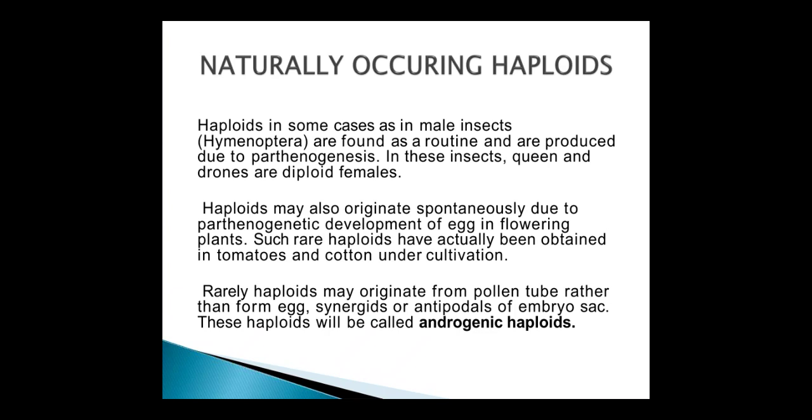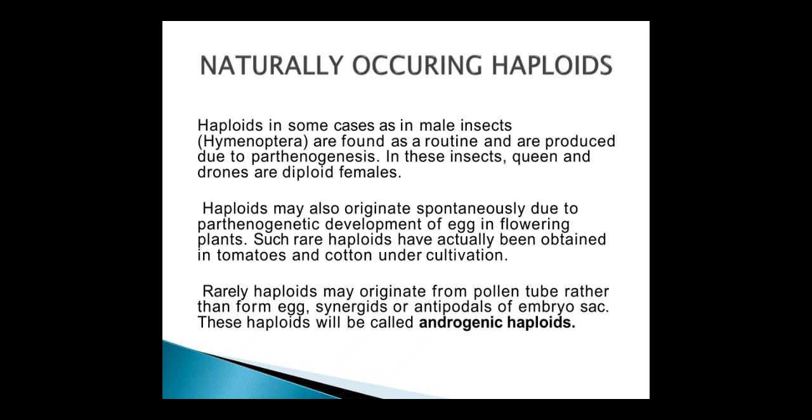Naturally occurring haploids. Haploids in some cases, as in male insects, are found as a routine and are produced due to parthenogenesis. In these insects, the queen and workers are diploid females. Haploids may also originate spontaneously due to parthenogenetic development of the egg in flowering plants. Such rare haploids have actually been obtained in tomatoes and cotton under cultivation.